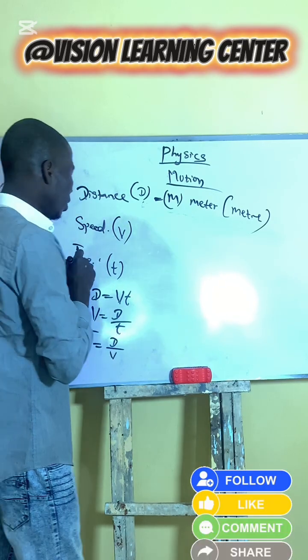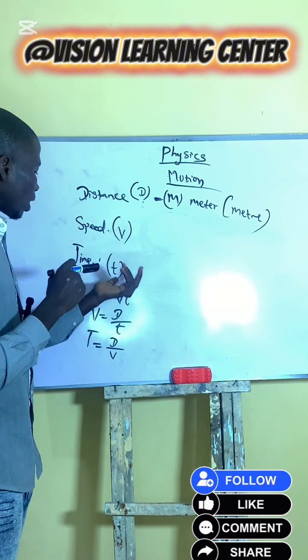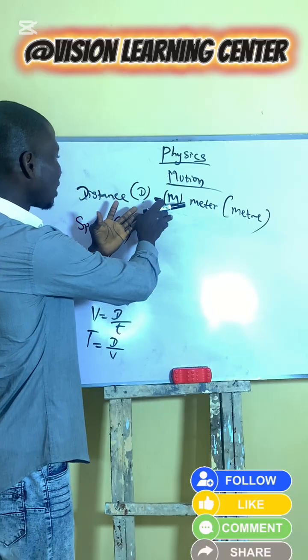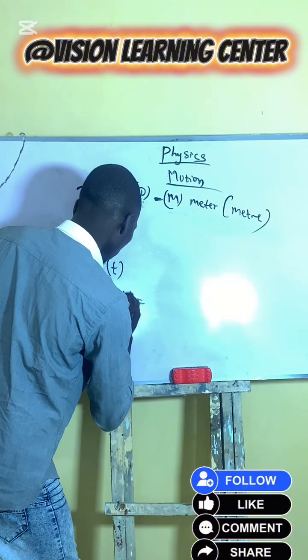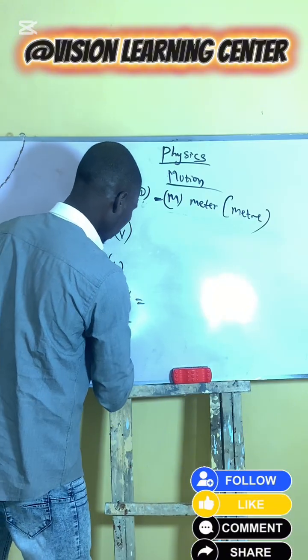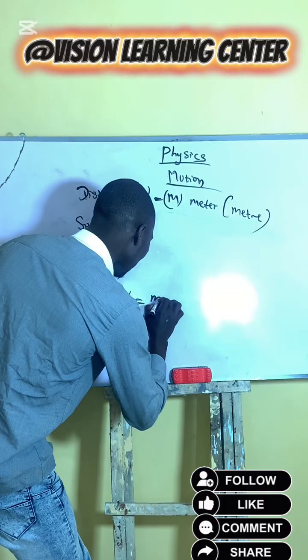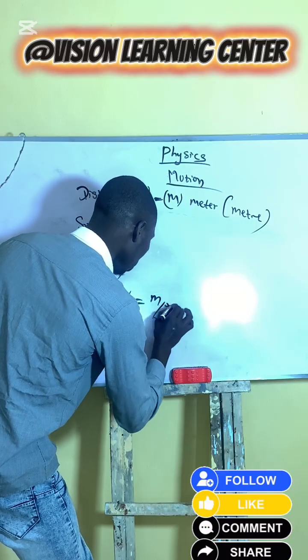Then speed, you can also derive their SI unit from this here. Speed is measured in meter per second, times time. Time is measured in seconds.